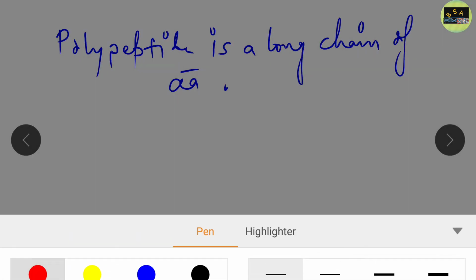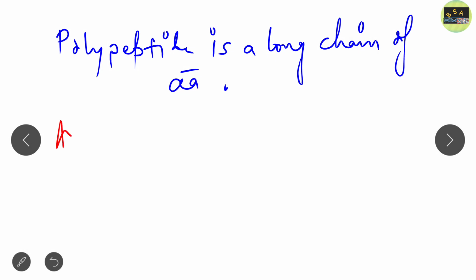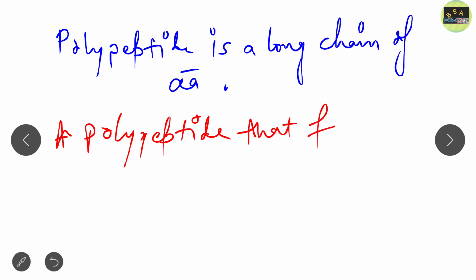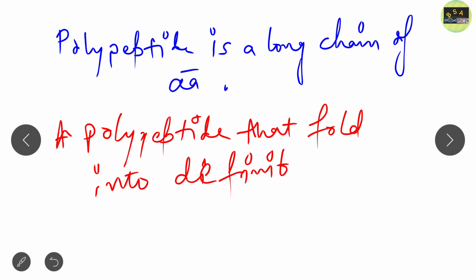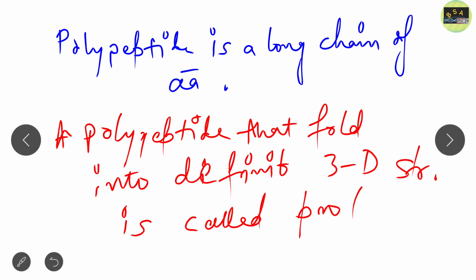While a polypeptide that folds into a definite 3D structure is called a protein.